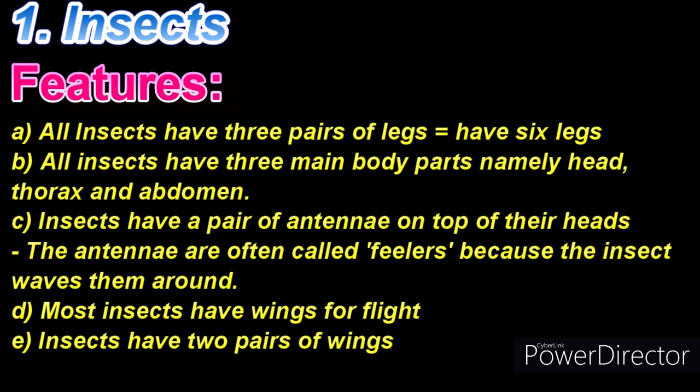The antennae are often called feelers because the insect waves them around. This is a wrong name because they are not only used for touch. The antennae are in reality the insect's nose. They are used for the sense of smell. D. Most insects have wings for flight. E. Insects have two pairs of wings.